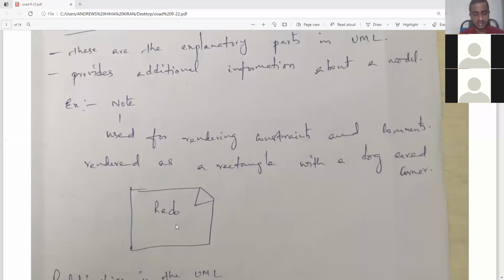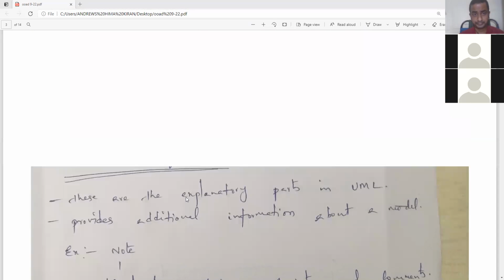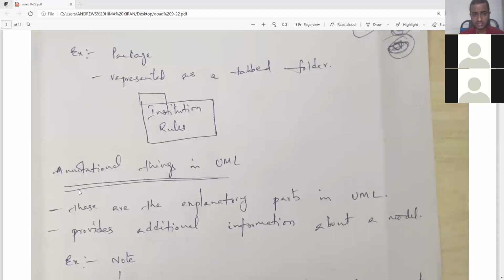Annotation things are represented with a rectangle with a dog-eared corner. The example which I considered for annotational thing is redo. Redo is nothing but carrying the same thing again. That means instead of specifying in a sentence format, here I have represented it in a single word. That is nothing but annotational things. Is it clear now? Can I continue with the next one?